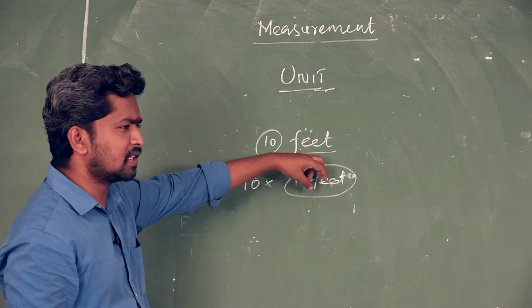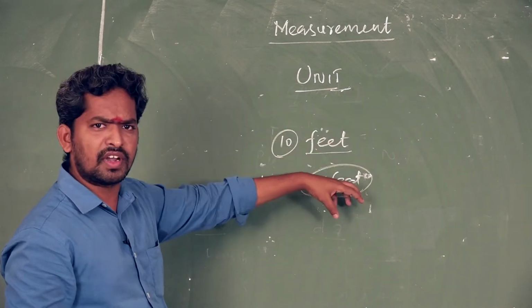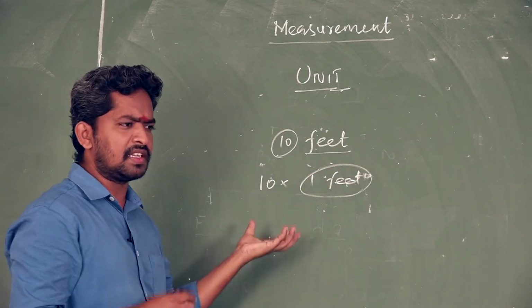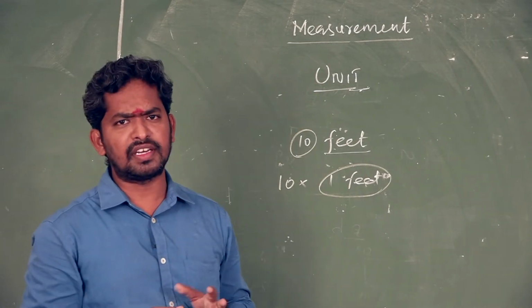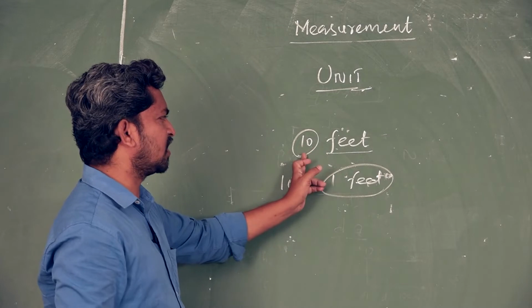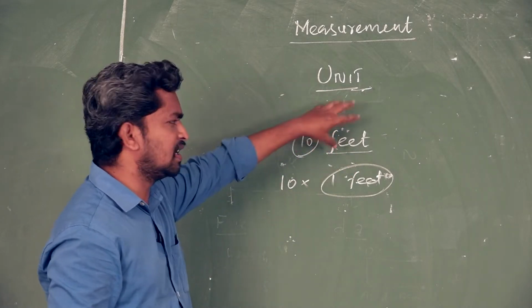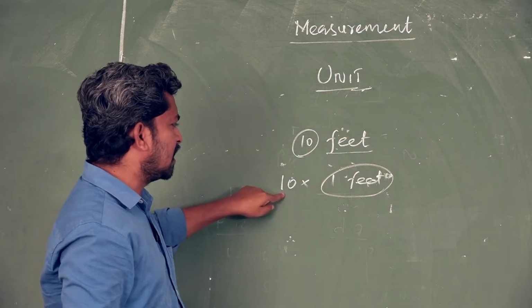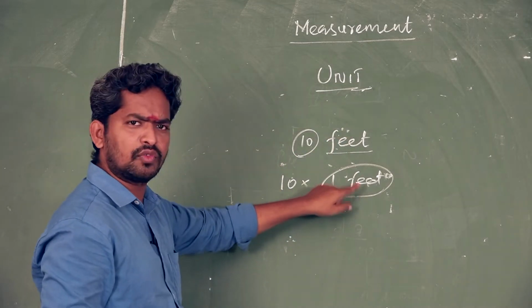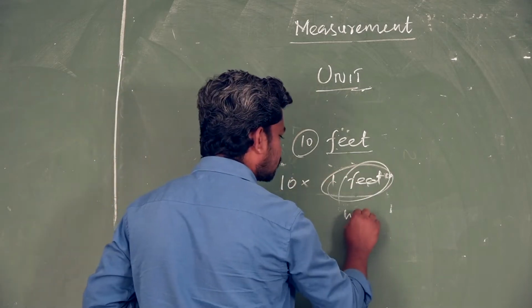The 1 foot is a predetermined length. That is a known quantity. An unknown quantity compared with a known quantity is called a unit. 10 times 1 foot: 10 feet is the measurement. I mean the 10 feet is a length, and foot is the unit of length. 1 foot is a predetermined length. That is the unit.